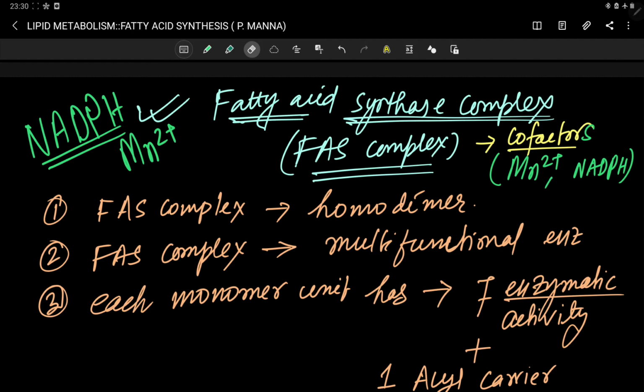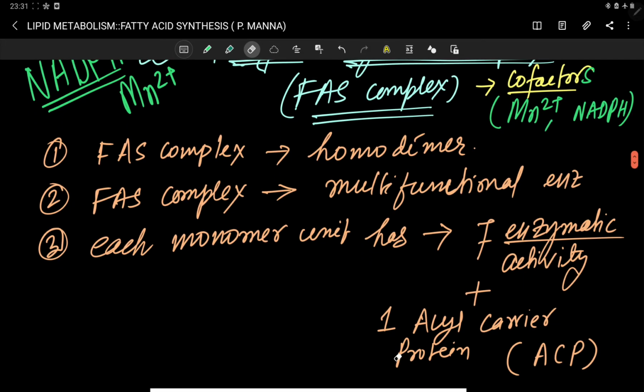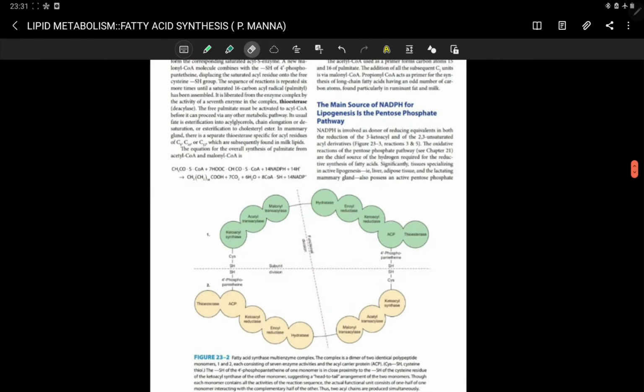enzyme. Actually this fatty acid synthase enzyme complex is showing 7 enzymatic activities. Each monomer unit has 7 enzymatic activities, which I just told, and 1 acyl carrier protein. In total, 8 domains are present within each monomer unit. So let's discuss through this diagram.